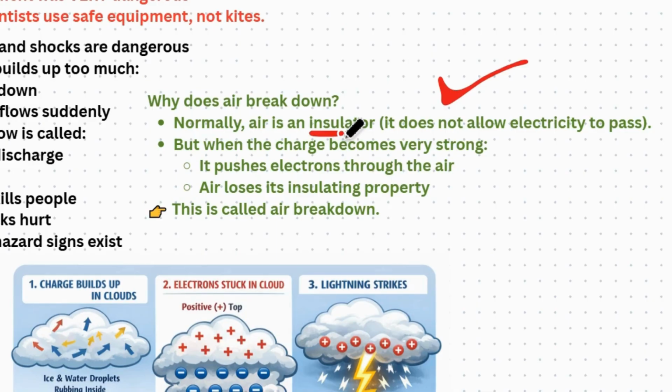For example, rubber has its limit, and after that specific limit, it's going to break. In the same way, an insulator also has a limit. Normally, air is an insulator. It does not allow electricity to pass.